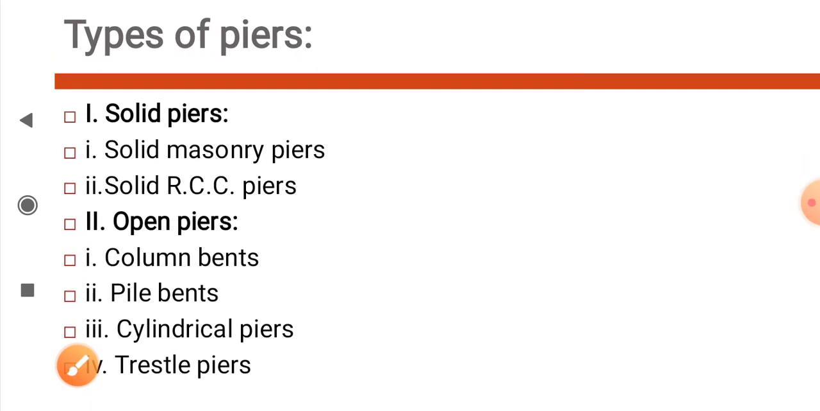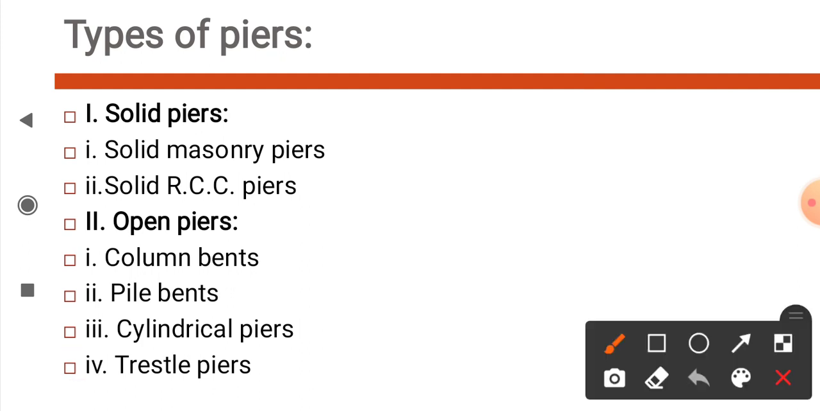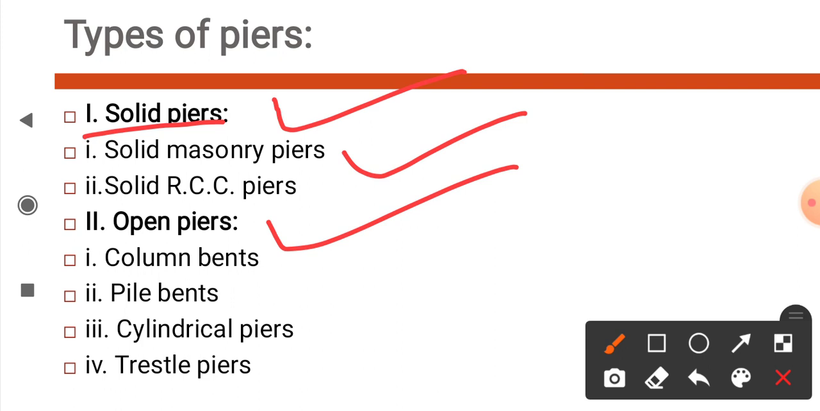Next point, types of piers. There are two main types of piers. The first type is solid pier, and the second type is open pier. Solid piers are again divided into two types. The first type is solid masonry pier, and the second type is solid RCC pier.